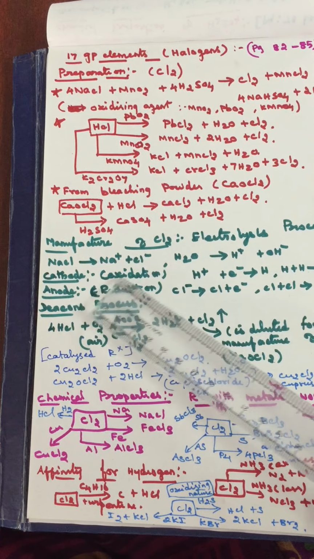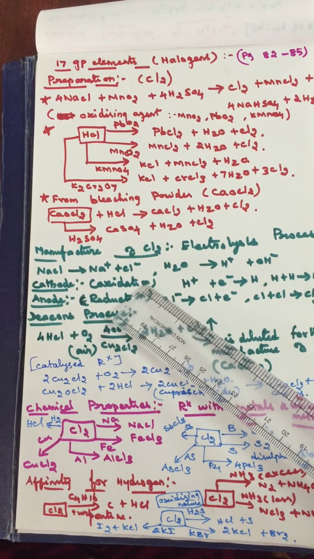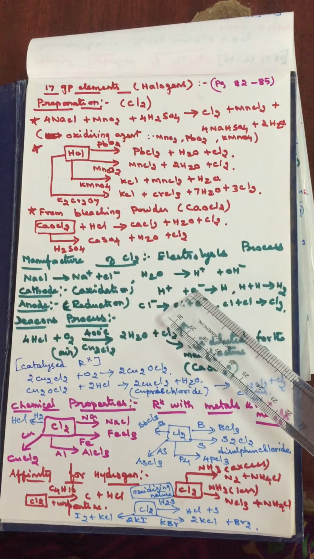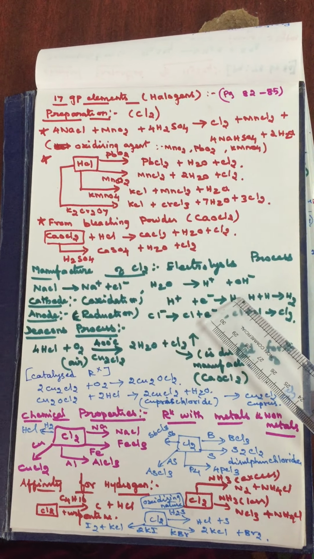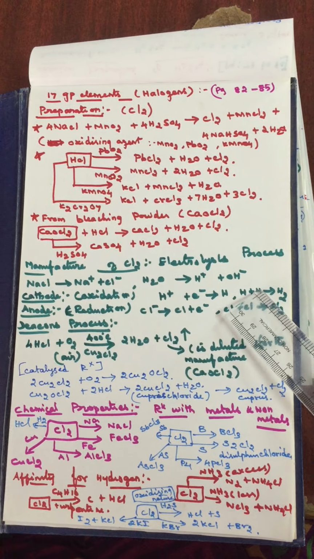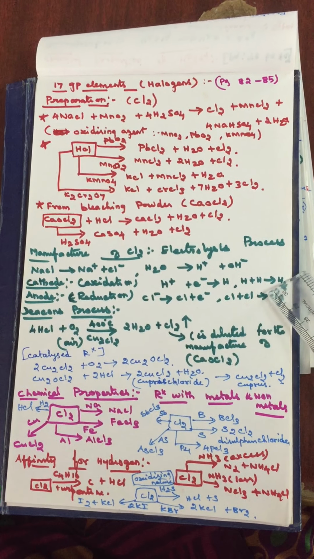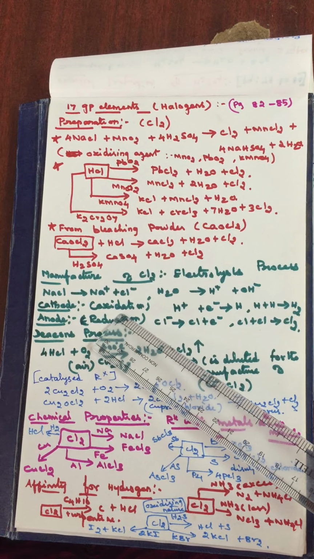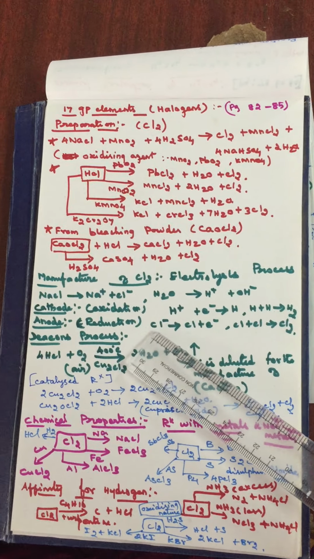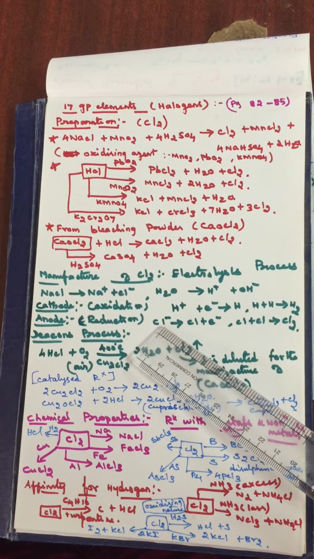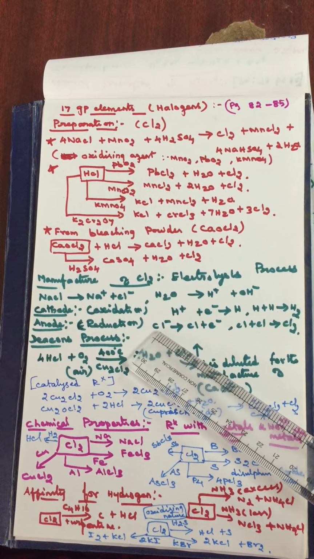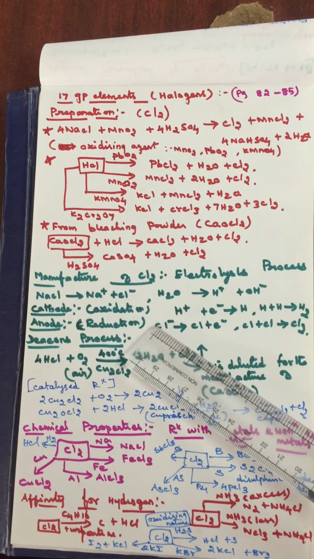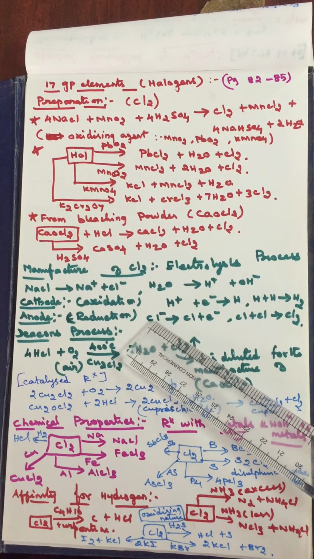At the cathode, reduction takes place, that is, gaining of electrons. H plus plus 1 electron changes into hydrogen atom, which combines with one more hydrogen atom and changes into H2 gas. At the anode, oxidation takes place, that is, loss of electrons. Okay, so you have to remember OIL RIG. If you remember the word OIL RIG, you can recall the oxidation and reduction definitions.